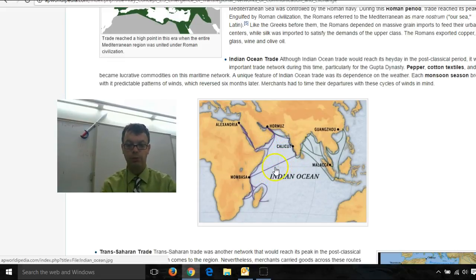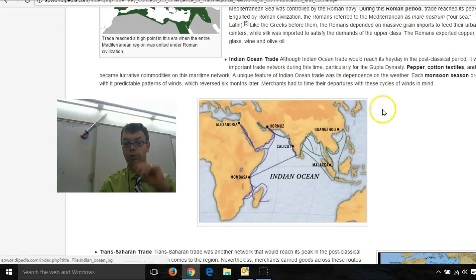So eventually people were able to learn that if I go during this season when the wind goes this way, I can get to India. And if I leave later on, I can leave India, and it'll be easier on our boats. That was developed because of the cycles of the winds in India with the monsoons. And that allowed a development of a huge trade network called the Indian Ocean Trade Network. Important in classical, it will be even more important in our next era, post-classical.